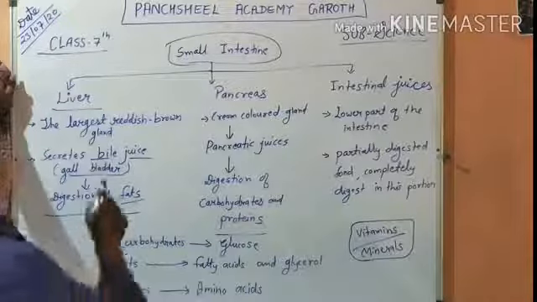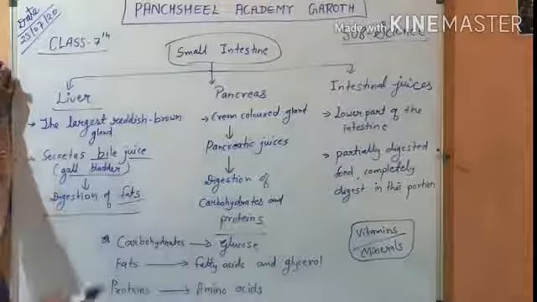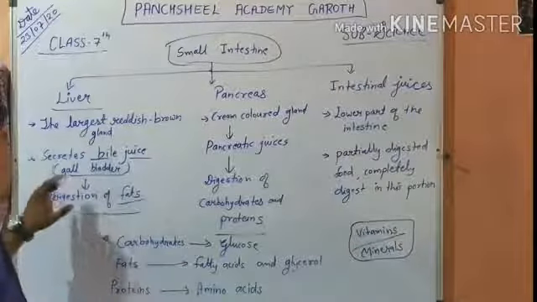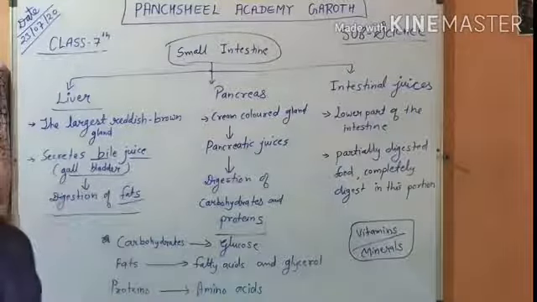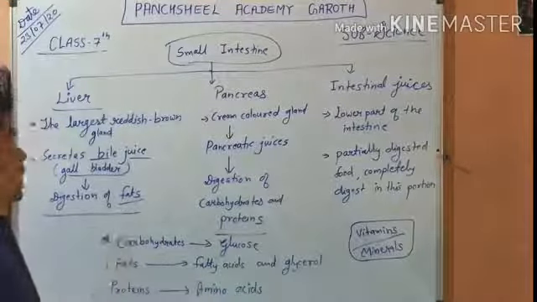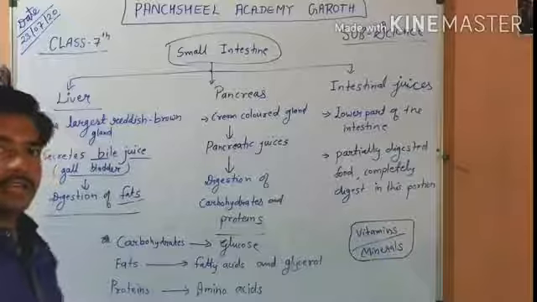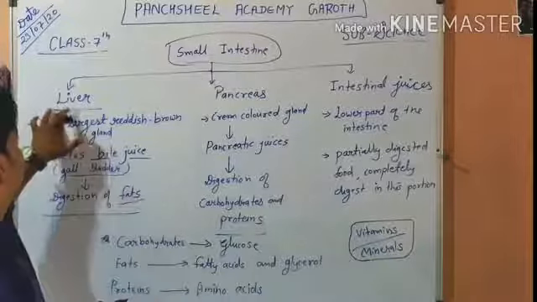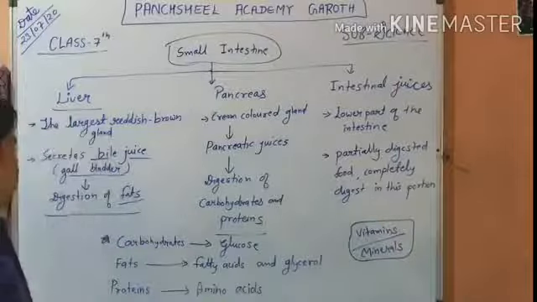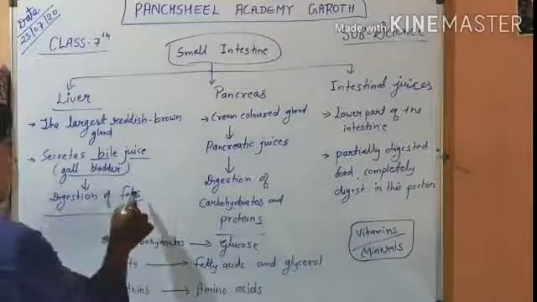If someone asks where bile juice is stored, it is stored in the gallbladder. But if someone asks from where bile juice is secreted, only the liver, this gland, secretes bile juice. So bile juice helps in digestion of fats.